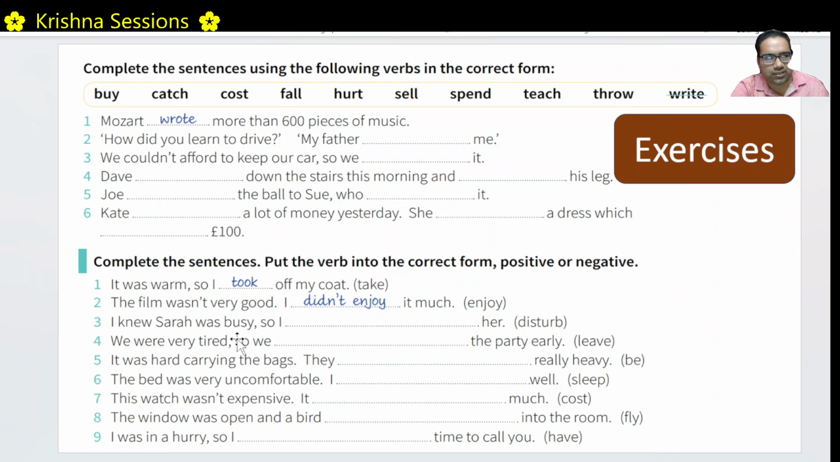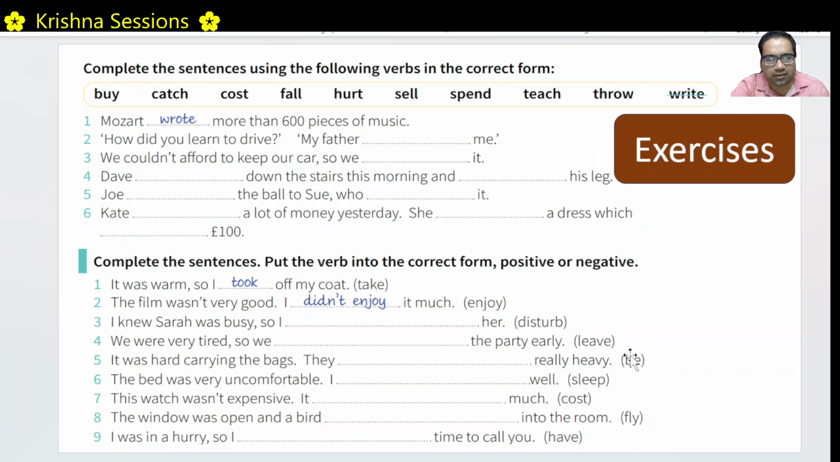I knew Sarah was busy. So I did not disturb. Did not disturb. Disturb is again in infinitive form. We were very tired. So we left the party early. Past form of leave is left. It was hard carrying the bags.